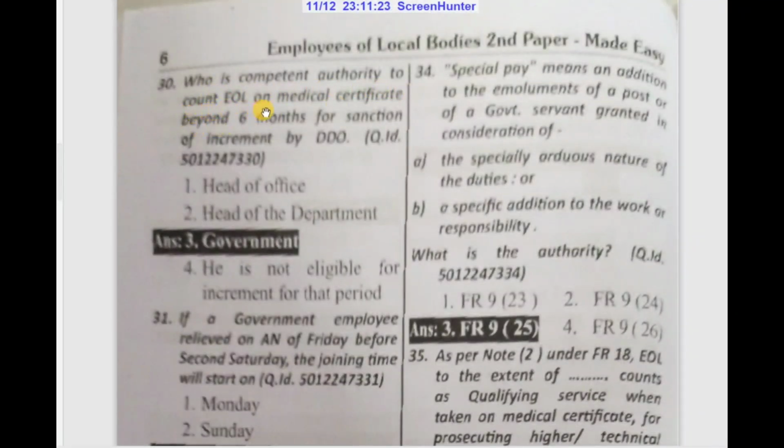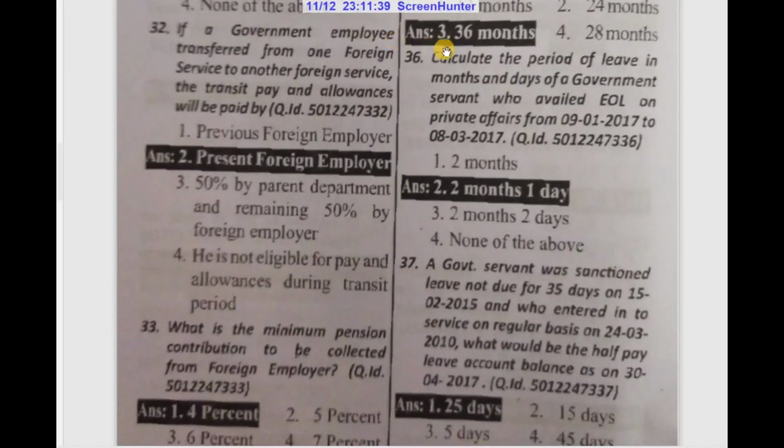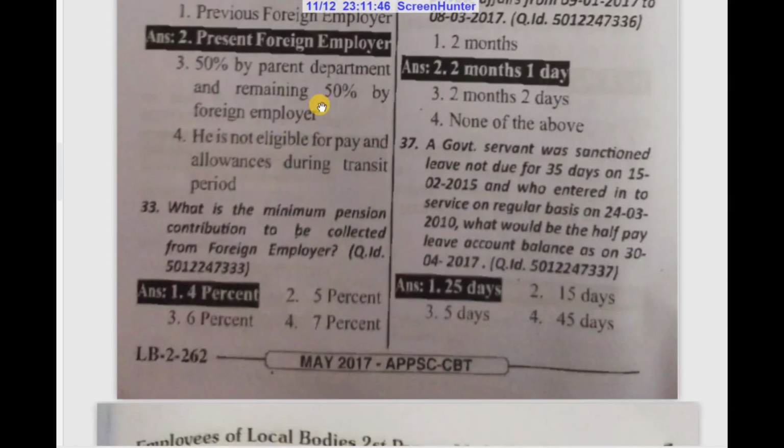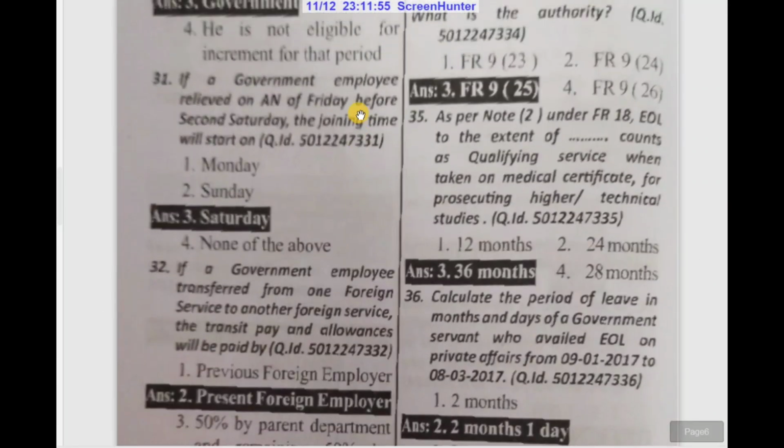Who is competent authority to count EOL and medical certificate beyond 6 months for the sanction of increment by DDO? Government. If a government employee is relieved in the AN of a Friday before second Saturday, the joining time will be Saturday. If a government employee is transferred from one foreign service to another foreign service, the transit pay and allowances will be paid by the present foreign employer. What is the minimum pension contribution to be collected from the foreign employer? 4%.